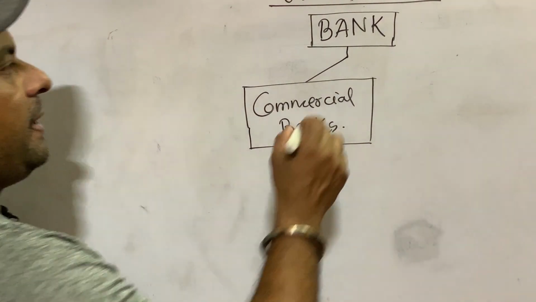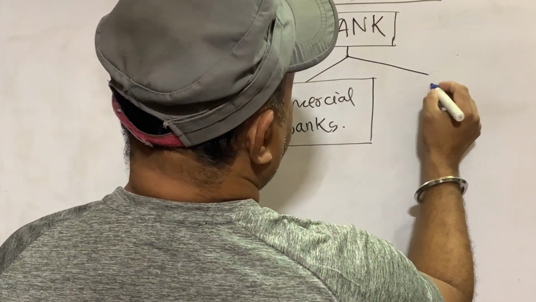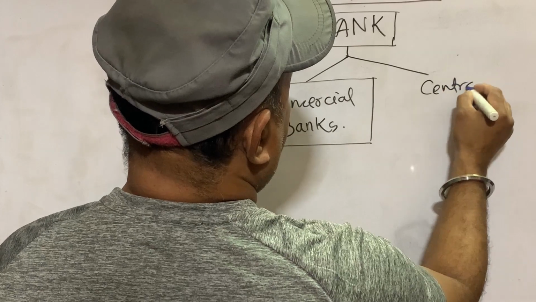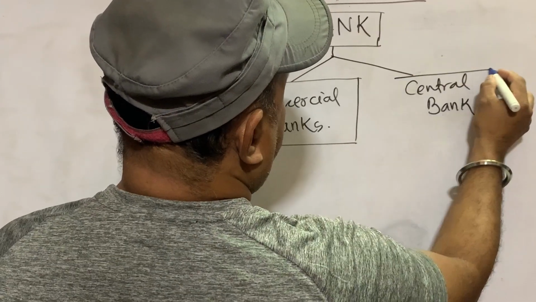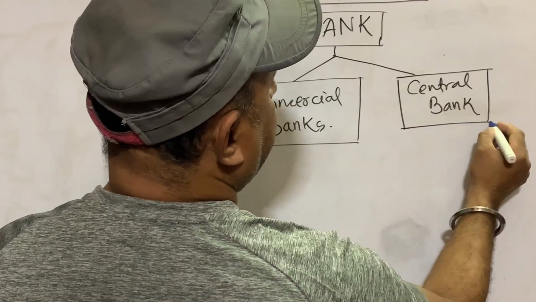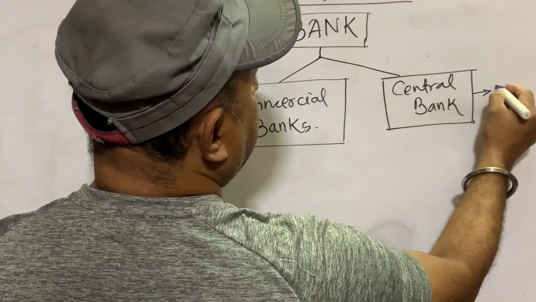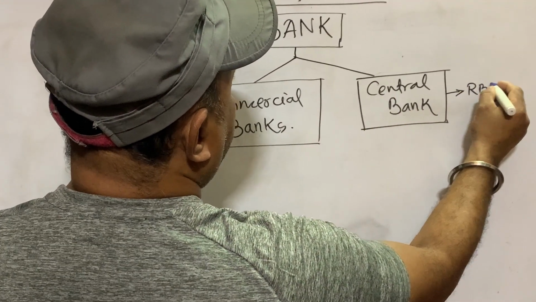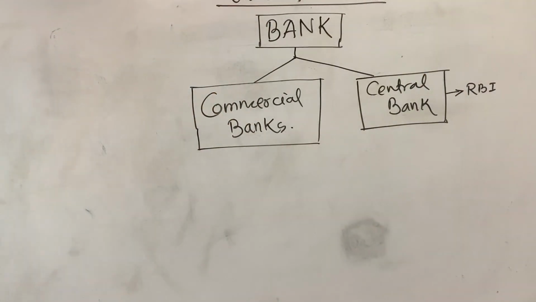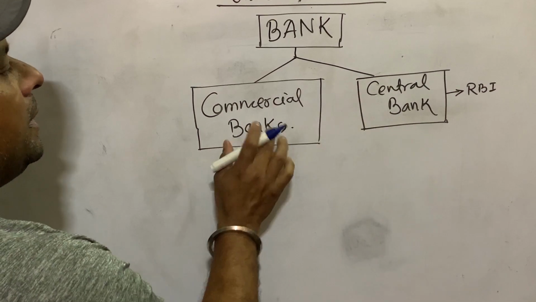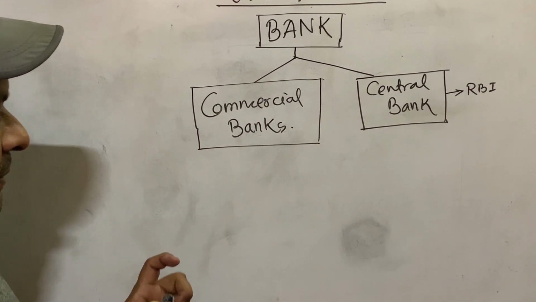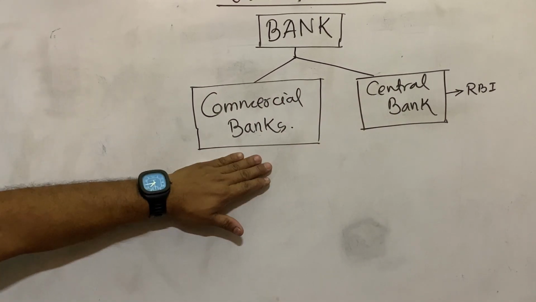Okay, another bank is there. This is called central bank. In every country there is a central bank. In our India, this is Reserve Bank of India. In USA, it is Federal Bank of USA. This is central bank. Now commercial bank is what? Their main activity is to make business in the country.